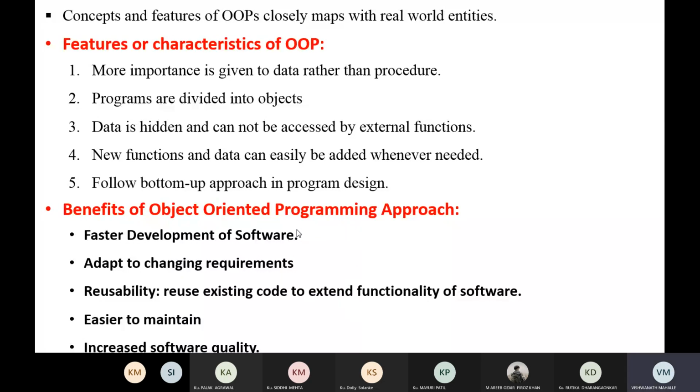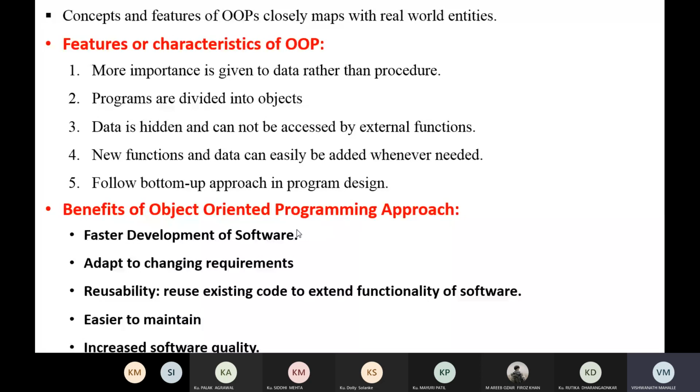New functions and data can easily be added whenever needed. When you develop an application using an object oriented programming language, and any change happens in features, there is no need to write a separate program or application for this change. We can make changes in the existing program, so we can easily add it whenever required. Object oriented programming follows a bottom up approach. So these are some of the features of the object oriented programming approach.